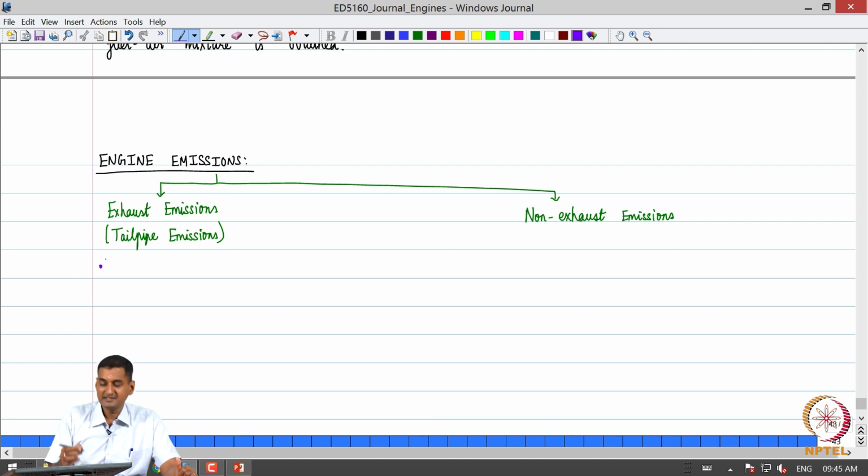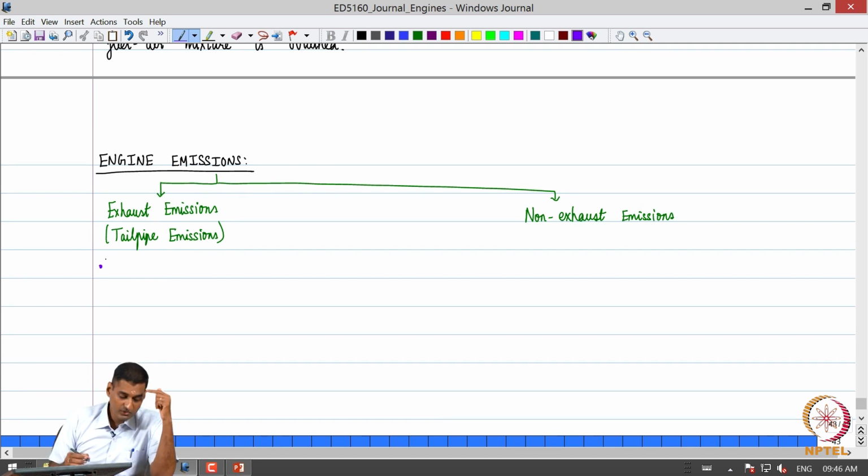Tailpipe emissions happen due to the combustion process that takes place in the combustion chamber, and due to the chemical reactions of the hydrocarbons present in the fuel with oxygen. But more importantly, please note that the fuel also contains some other compounds such as sulfur. The fuel is a hydrocarbon, it contains carbon and hydrogen, air contains oxygen and nitrogen. So, we are going to have different combinations of these elements.